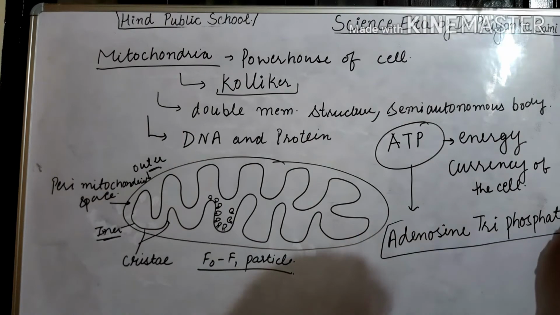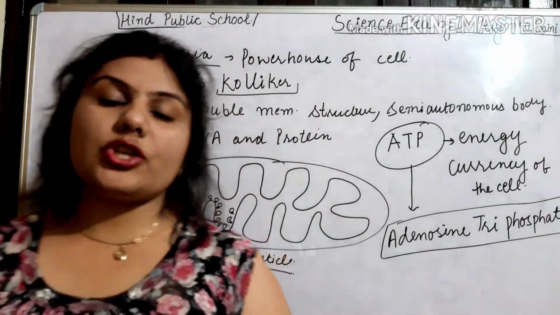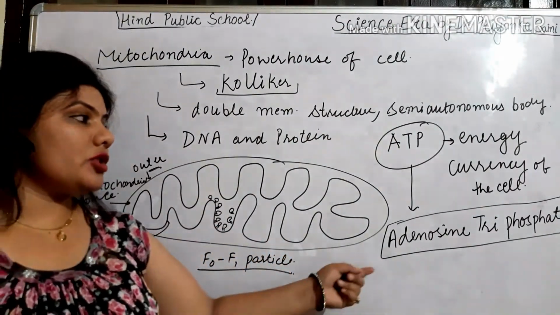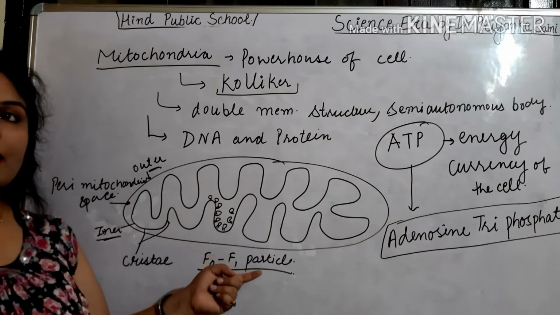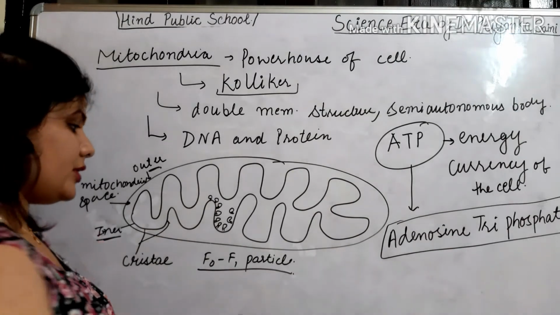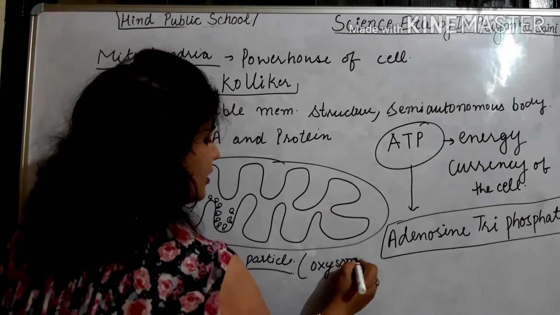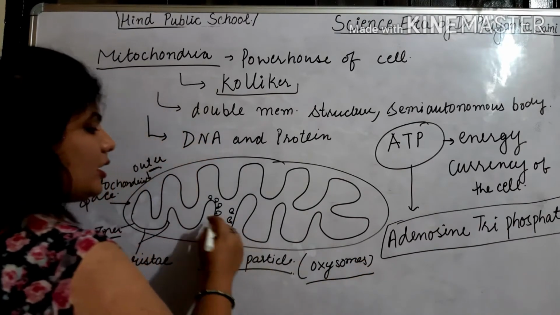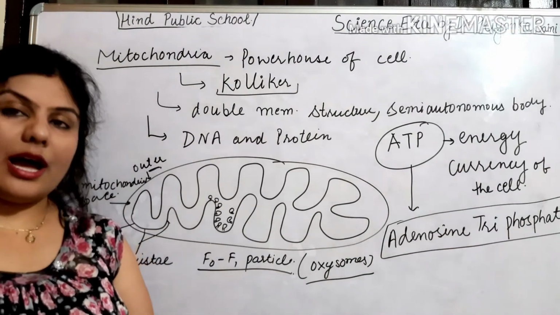This adenosine triphosphate just reduces and converts into energy, provides us energy. This F1 F0 particle, another name of oxysomes, converts the particles into adenosine triphosphate.